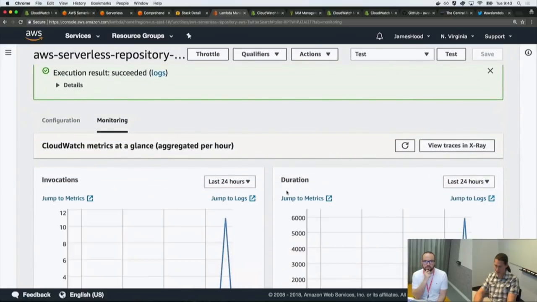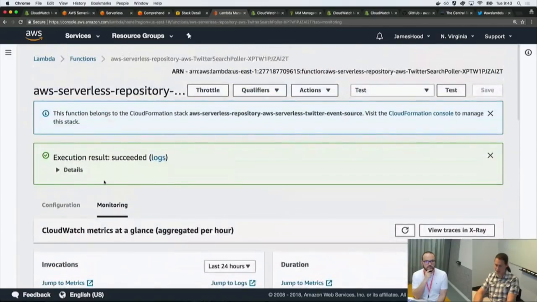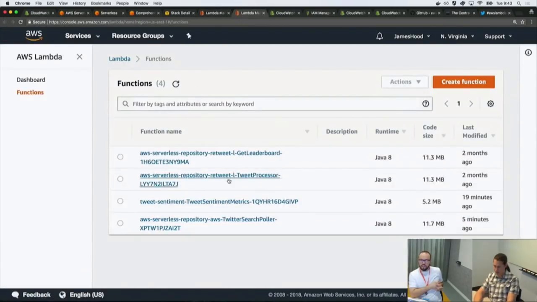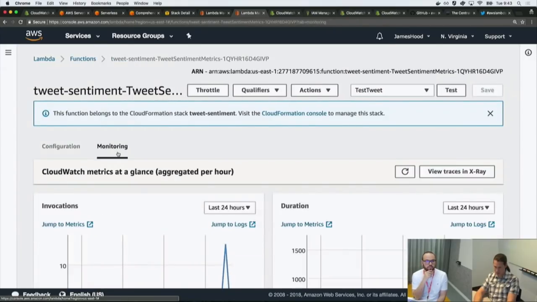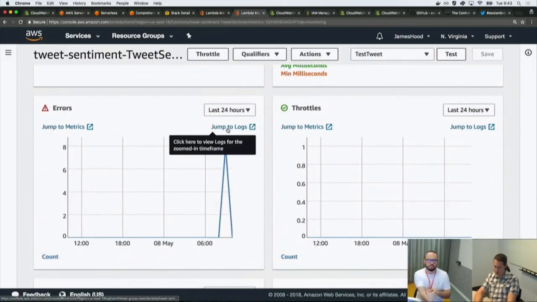Okay, so now we see 11 invokes. It's still 11 failures. Let's check our... In the worst case, we can just manually invoke it here, but let's check our other function and see if that was ever called. And where's my sentiment metrics? All right, here's my sentiment metrics, and I can see that it's been invoked a number of times during this. But it actually has some errors, which is interesting.